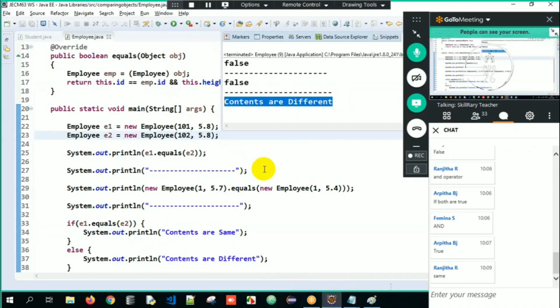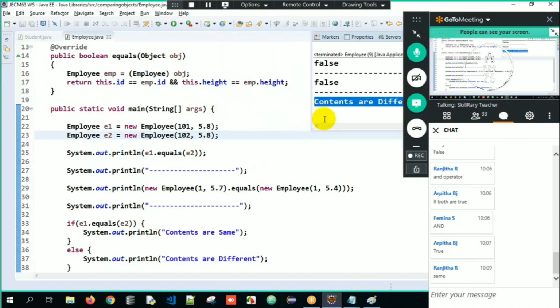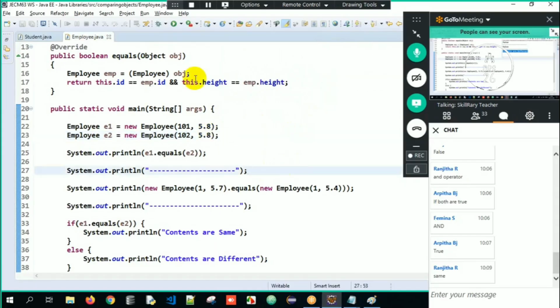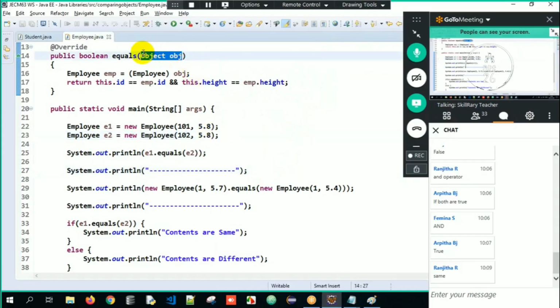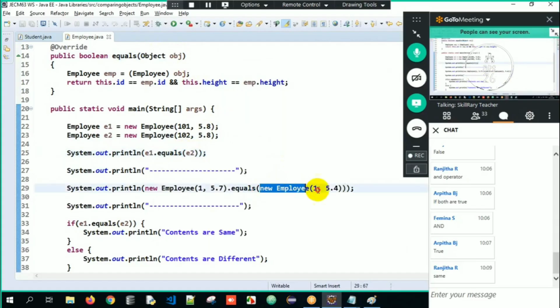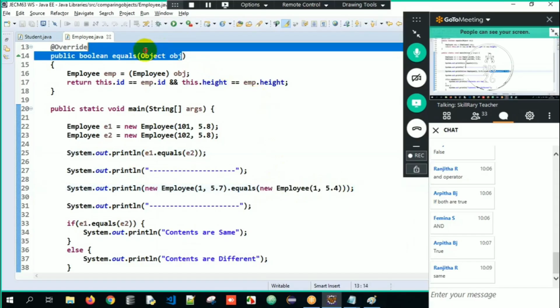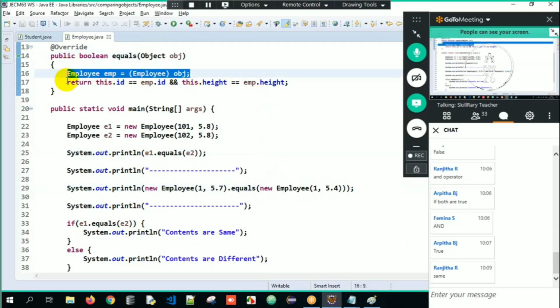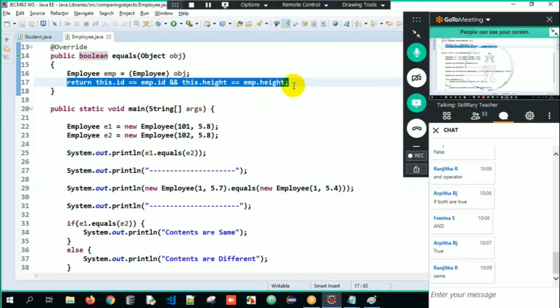So that way we are supposed to override the equals method in such a way wherein we are supposed to get the actual comparison of the data here. Got it? So this is how we are supposed to make use of equals method. So first, why is it accepting object obj? Because I can pass any types of objects. See, E2 is employee object and new employee is nothing but what? I'm comparing the objects of employee here. So that becomes upcasting, that becomes downcasting, and the logic for comparison. Three steps, if you understand, you can override the equals method in a beautiful manner.